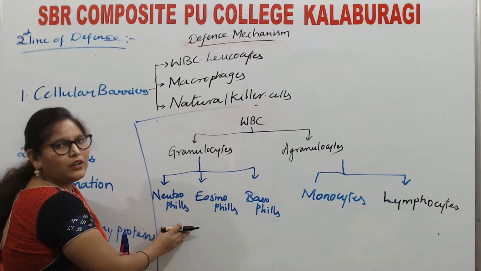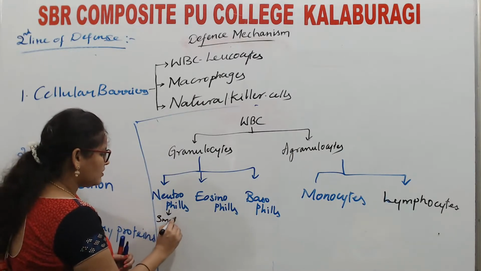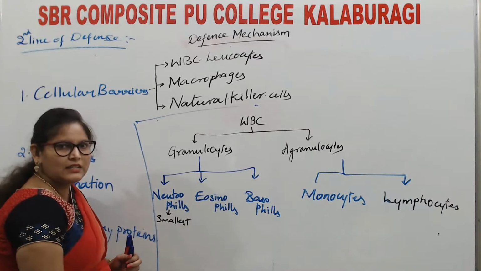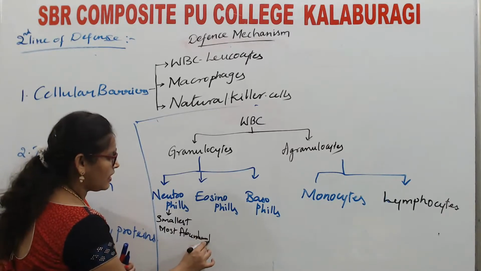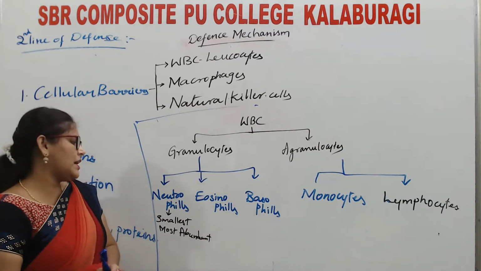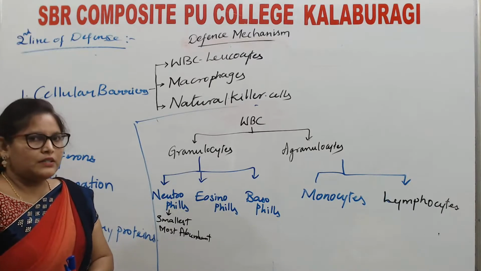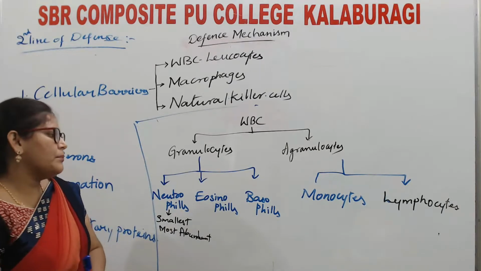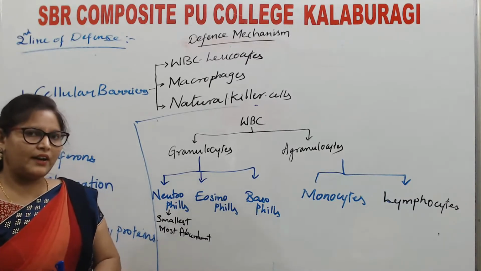Neutrophils are the smallest white blood cells. Remember, neutrophils are the smallest white blood cells, and if you remember the percentage, about 65% are neutrophils, and basophils are very few, 0.1 to 0.5%.